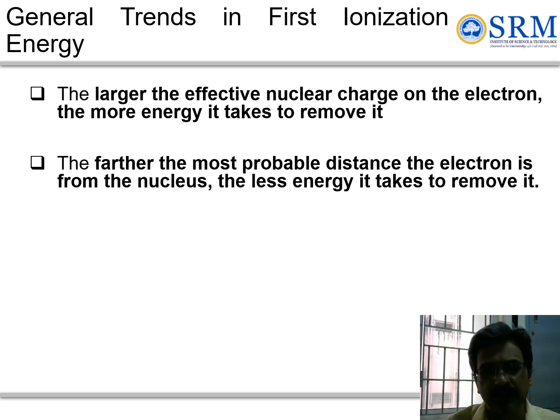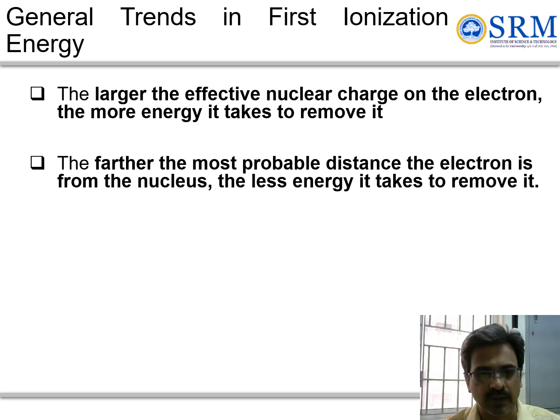What are the general trends? It depends on how much effective nuclear charge there is. The more it is, the more difficult it is to remove the electron from the outermost shell. And the farther the electron is in the outermost shell, the easier it is to remove the electron from that shell.